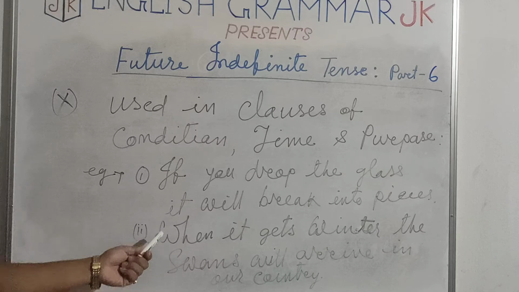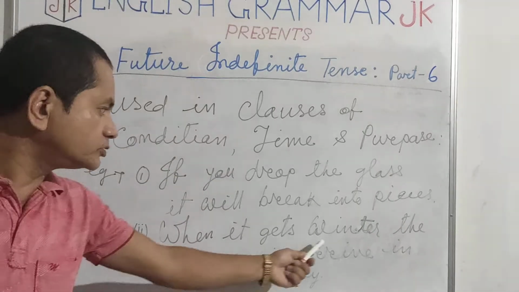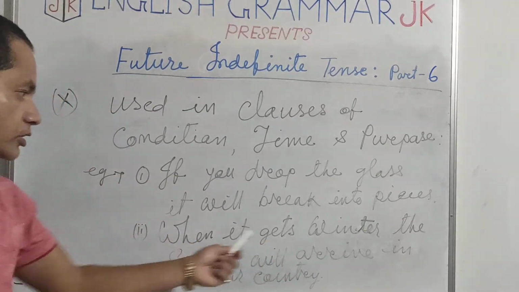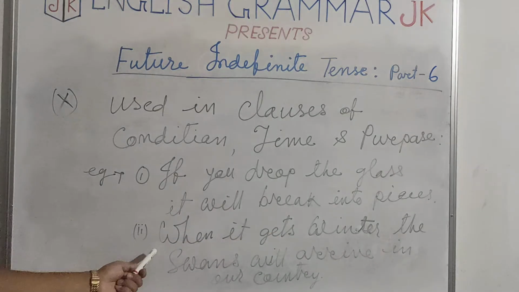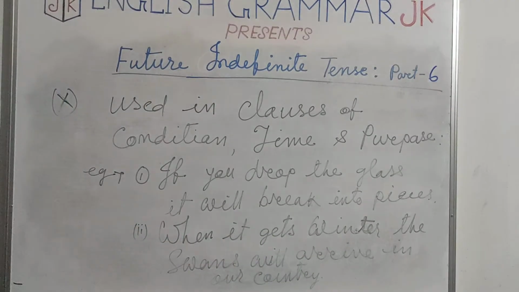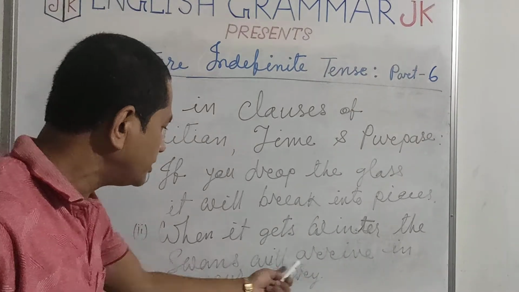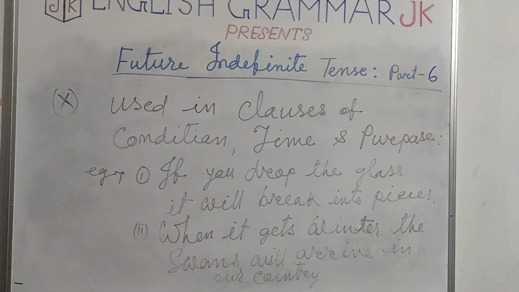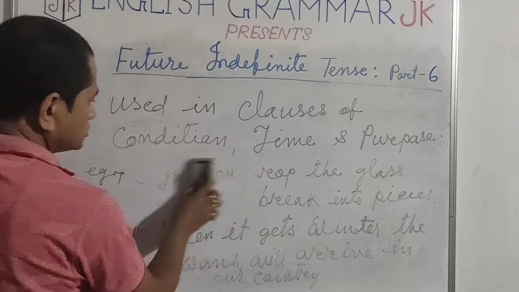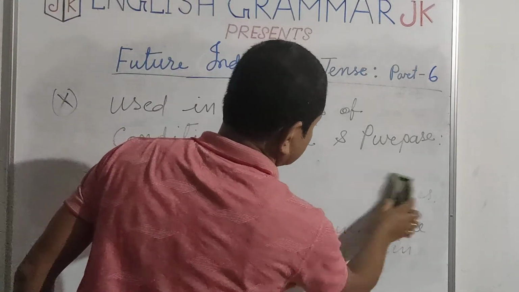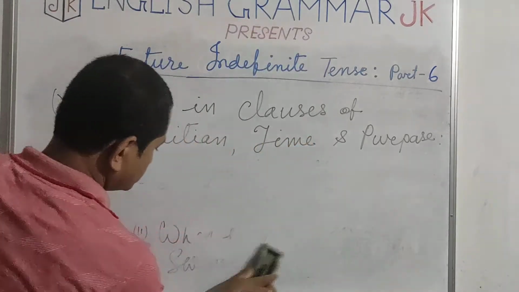When does it come? The adverb clause of time: when it gets winter. This is the clause when it gets winter. This is the time clause, the clause of time. We are using future indefinite tense: the swans will arrive. This is the future indefinite tense. Okay. In a clause of time and in a clause of condition, we use future indefinite tense.